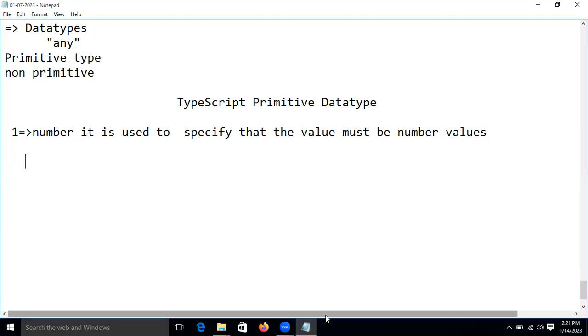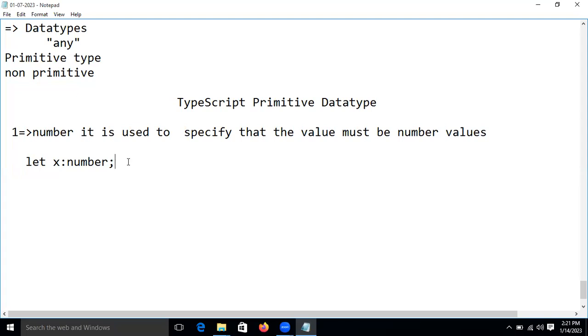For those with a Java background: in Java, how do we declare an integer? Like int, then the variable name, and then whatever data we need to store. Similarly in TypeScript, how do we declare the primitive data type? We take the let keyword, then the variable name, then a colon, then we give number. Like that we declare the data type. So this presents which kind of data we can store in this variable: number type.